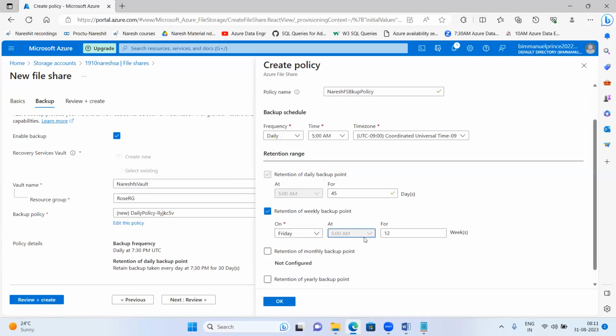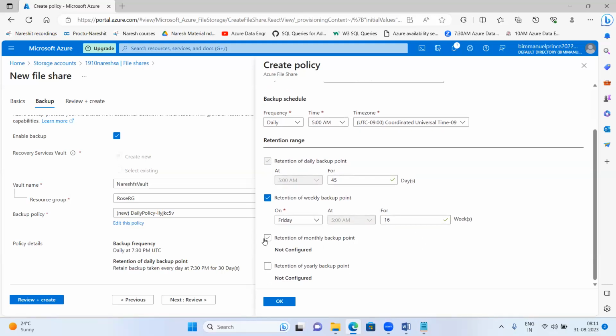Whatever time you have selected, the time will automatically freeze here for your weekly backup also. And how many weeks do you want to keep this backup? I'll say 4 weeks, fine, no problem. If you want more than 4 weeks, like 16 weeks, put that here. You will keep it for 16 weeks, whatever it is.